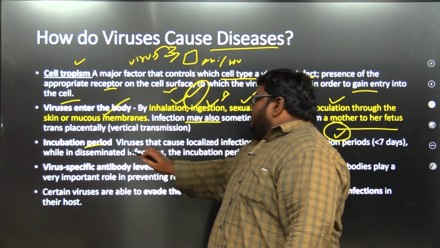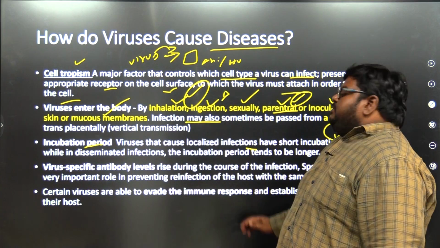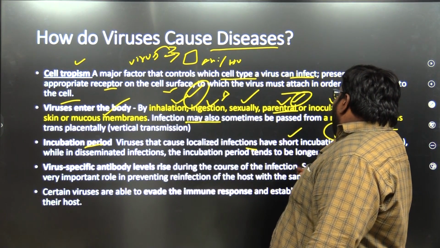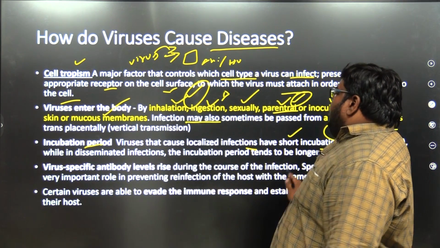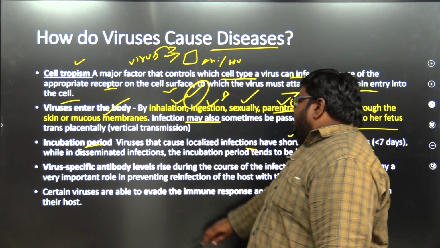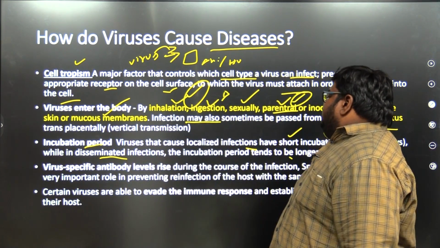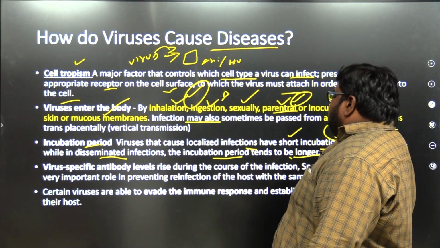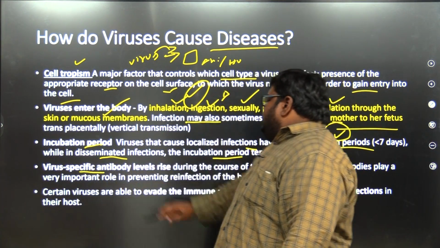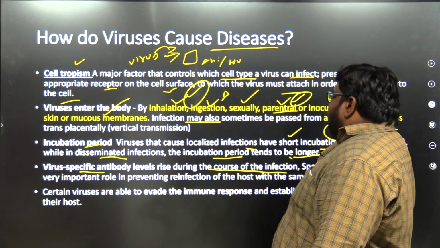We all know the incubation period is there for viruses. The virus must attach to human body cells. Then the incubation period might be less than 7 days, and when it disseminates, the incubation tends to be longer. Virus-specific antibody rises during the course of infection.